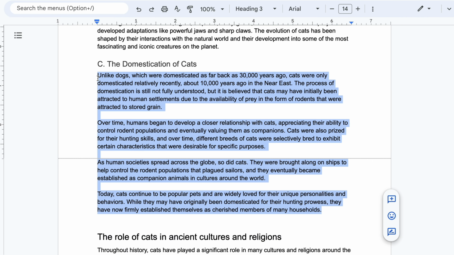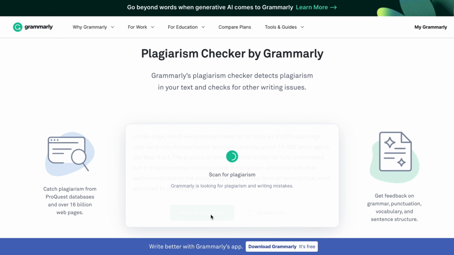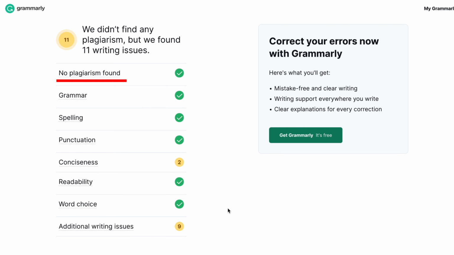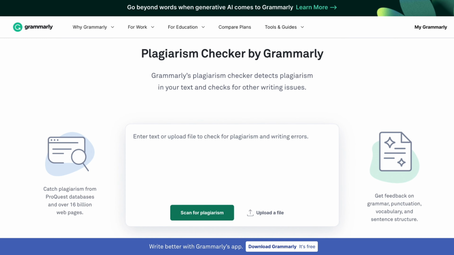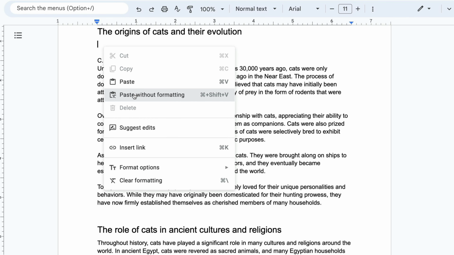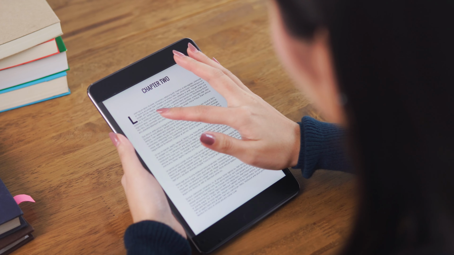Similarly, we can double-check the section on the domestication of cats. Since we have previously rewritten it, as expected, when we scan it in Grammarly, no plagiarism is found. To continue the process, you can keep using ChatGPT to generate content based on the outline, then verify it using Grammarly's plagiarism checker, and finally, copy and paste the verified text into your Google Doc. Once all chapters are completed, you can move on to the next step of creating an ebook.